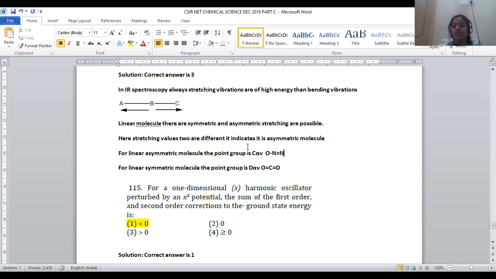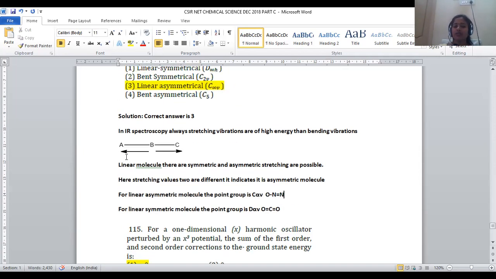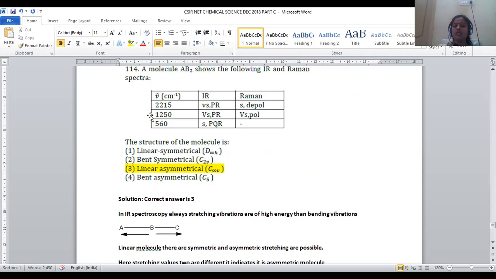One of the bonds is elongated for a longer distance, and the other bond, being a double bond in nature, will be somewhat less stretched, so that it is a kind of asymmetric stretching, an asymmetric molecule. So the point group denoted for this nitrous oxide will be C infinity V. The same can be implied for this molecule also, because we assumed it is a kind of linear molecule. In this linear molecule, we already got clarity about its stretching frequency. It is a kind of asymmetric.